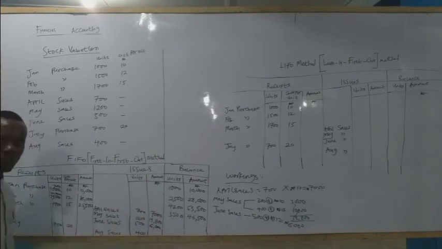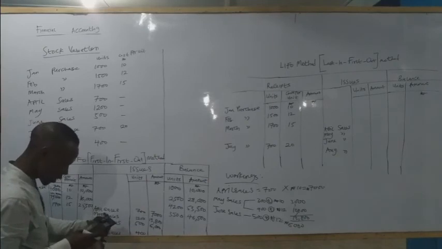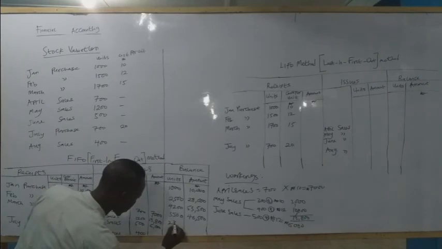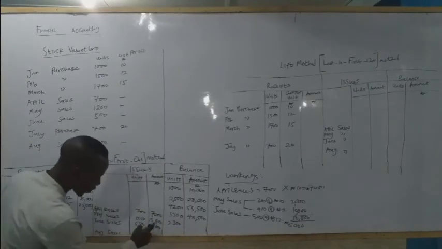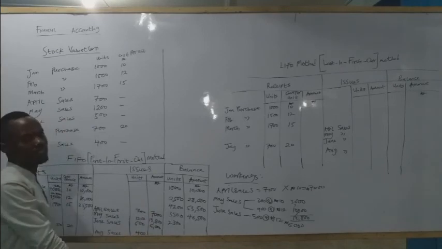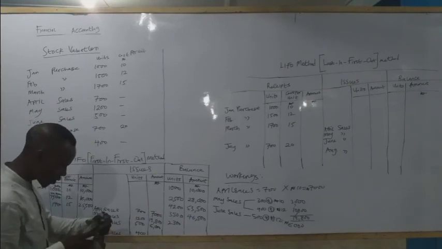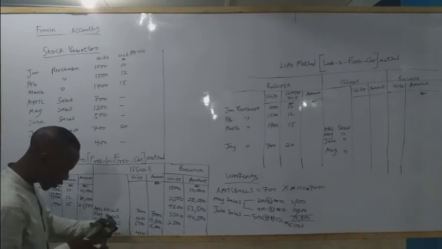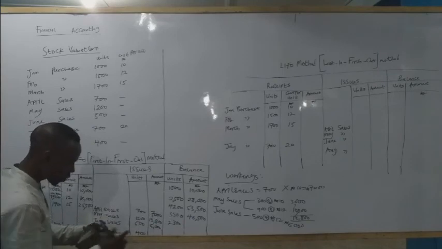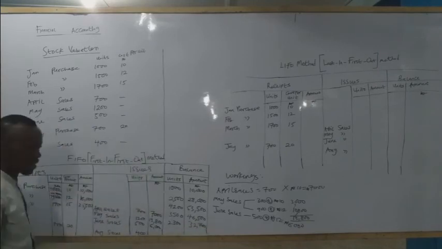Again, we do the same thing to the next one. Remove 1,200 from this one again. 3,500 minus 1,200, we have 2,300. So remove the cost from this again, because we have issued them out, they are no longer in our store. So we are removing them. 46,500 minus 13,800, so we have 32,700.